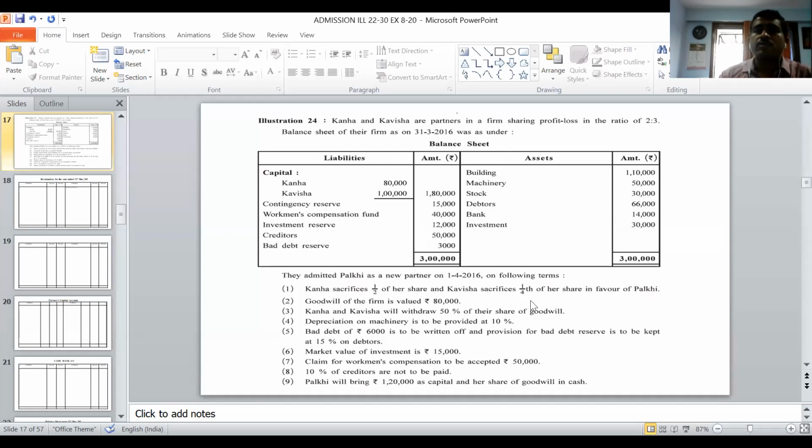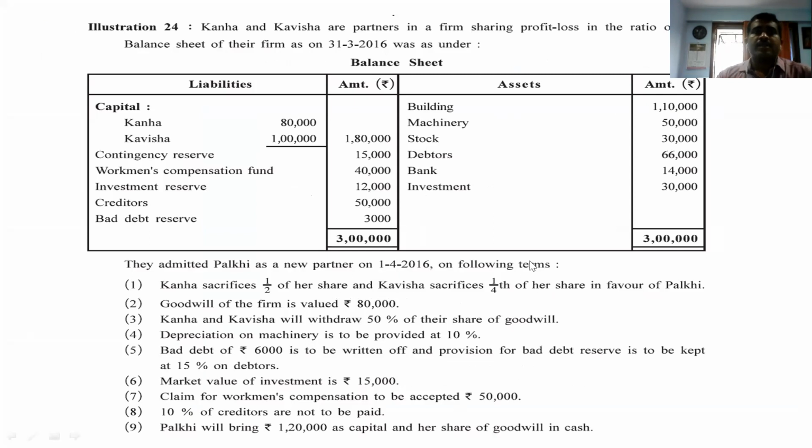Friends, today we have to start with question number 24. So let's see question number 24, right? The 24th question says that Kana and Kavisha are the partners of a firm sharing profit and loss in the ratio 2 is to 3. Balance sheet of their firm as on 31st March 2016 was as under.